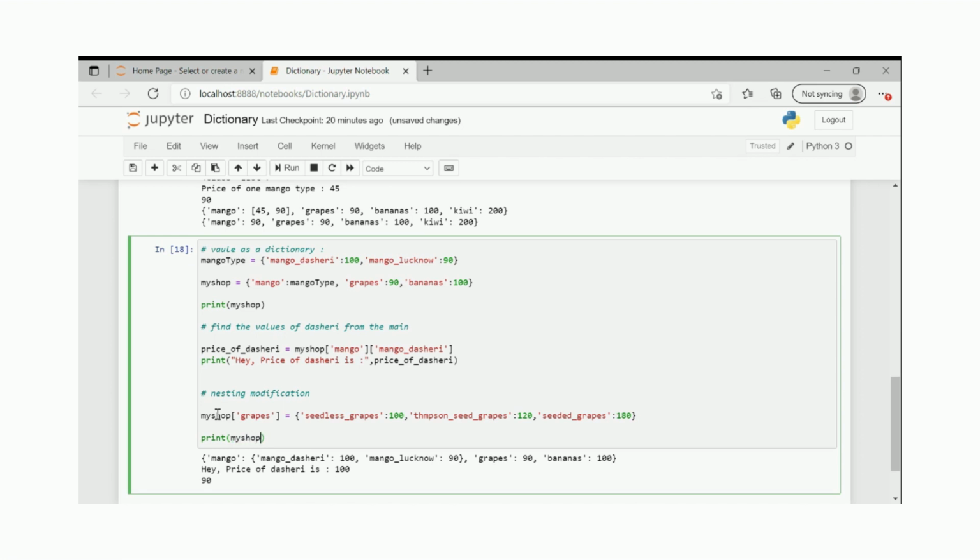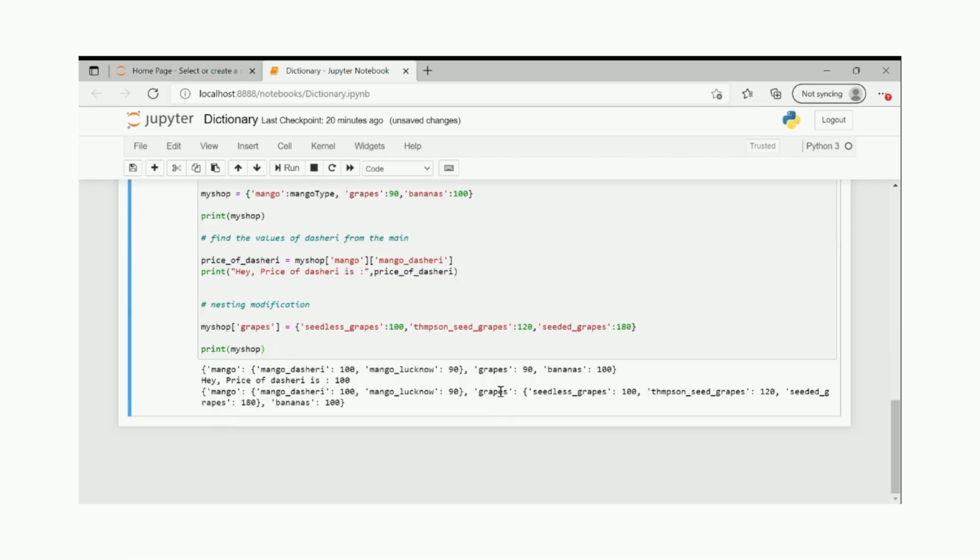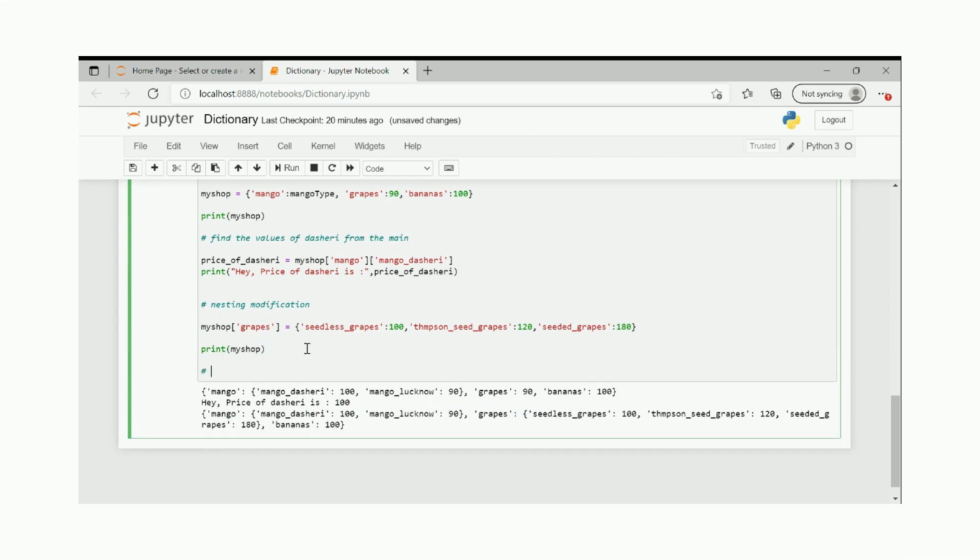Okay, and now I have modified this, and if I now print my shop, the original dictionary, you will see that grape is being modified with the new dictionary as we have inserted. Now, if I ask you questions, find the value of, okay, let me fix this mistake. There is a spelling mistake, Thompson seed grapes.